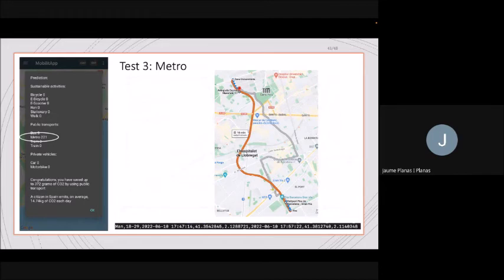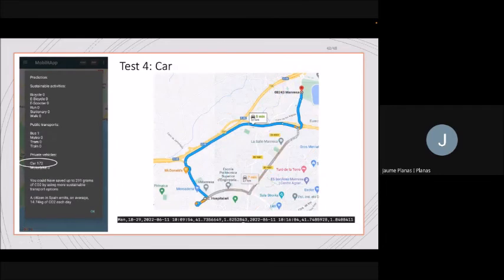Once in the metro station, of course, we took the metro and we went from Fira to Zona Universitari. You can see here that the activity was once again correctly classified as metro, and the coordinates and hours were correctly registered on the server. Finally, we tried the application with the car, and the results were essentially the same. The activity was correctly classified as car, just a sample misclassified as bus, but all the coordinates and hours are correct with the small margin of error that we have already mentioned.